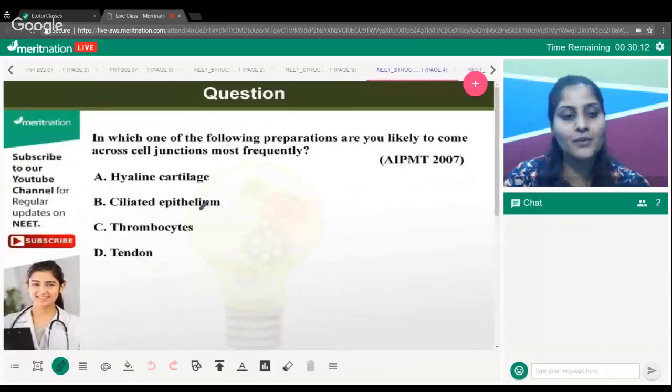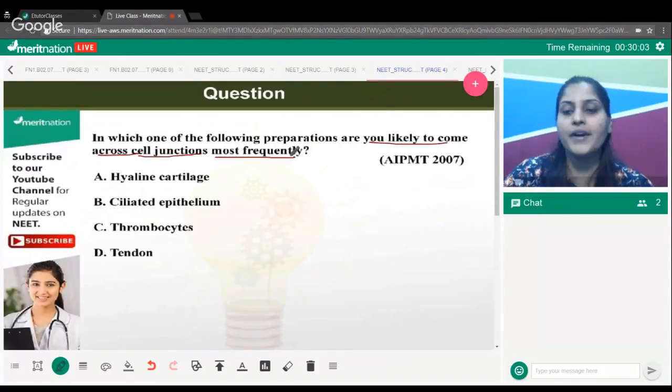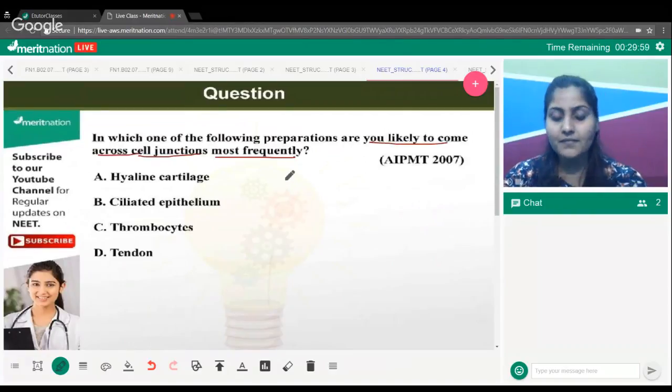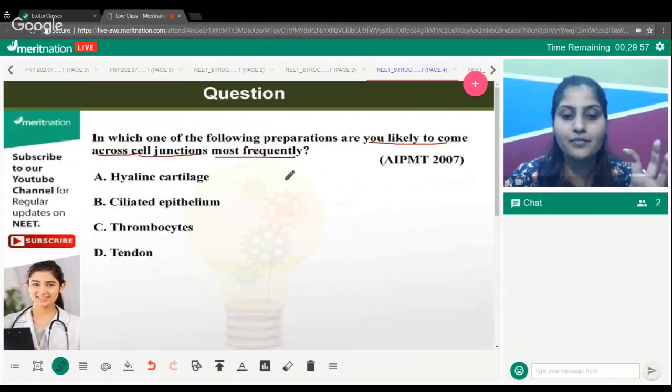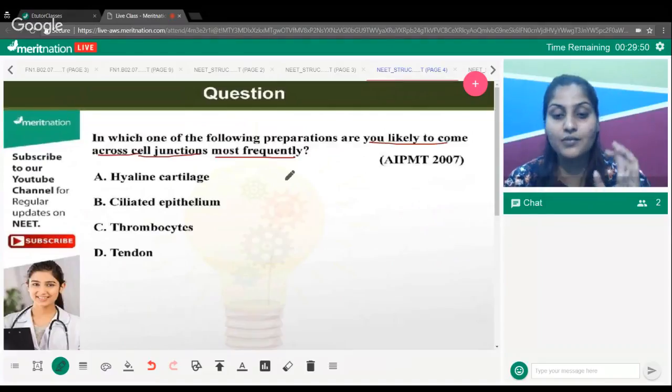Hello, Parimala, welcome. In which one of the following preparations are you likely to come across cell junctions most frequently? In this type of question, these are easy to solve when you have thoroughly read the tissues, their structures and their functions, because everybody is showing a distinct feature. It's not common for all of them.